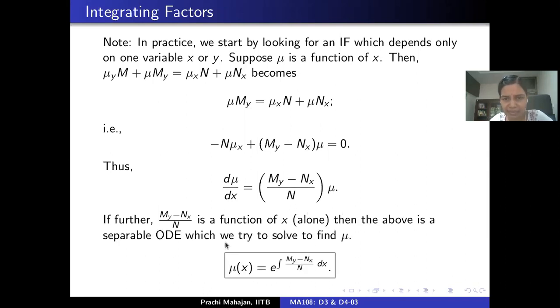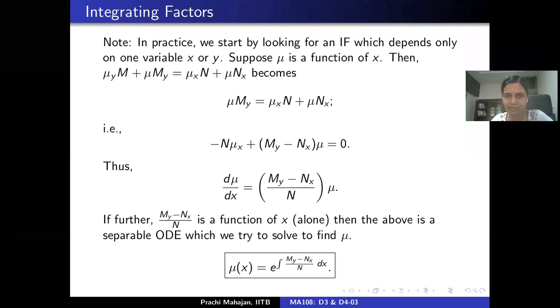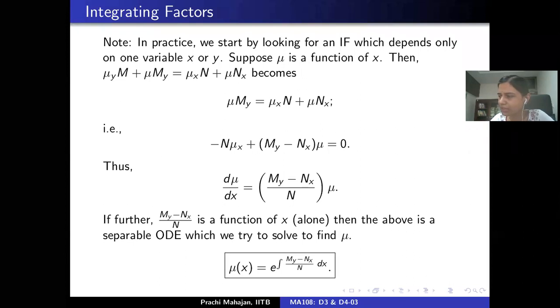Then the expression in the box gives you an integrating factor of equation 1. More importantly, this expression is well defined everywhere and non-zero, so equations 2 and 1 will in this case have the same solutions. Is this okay with everybody?